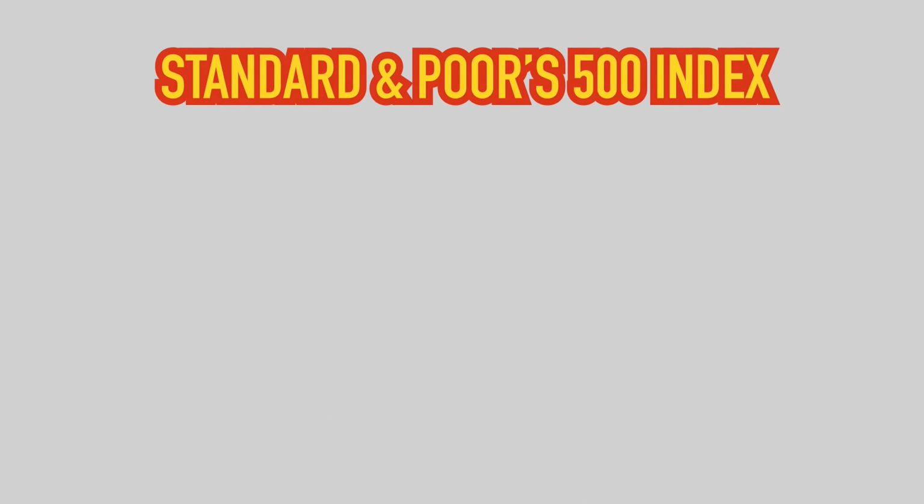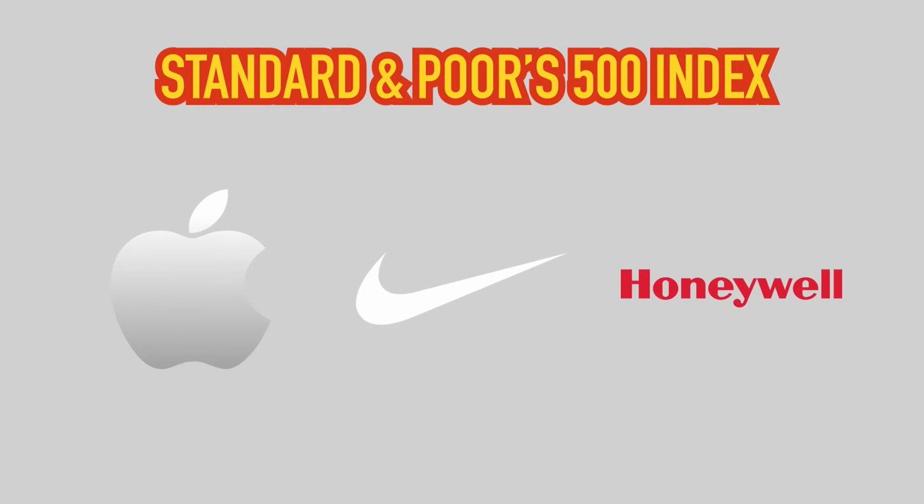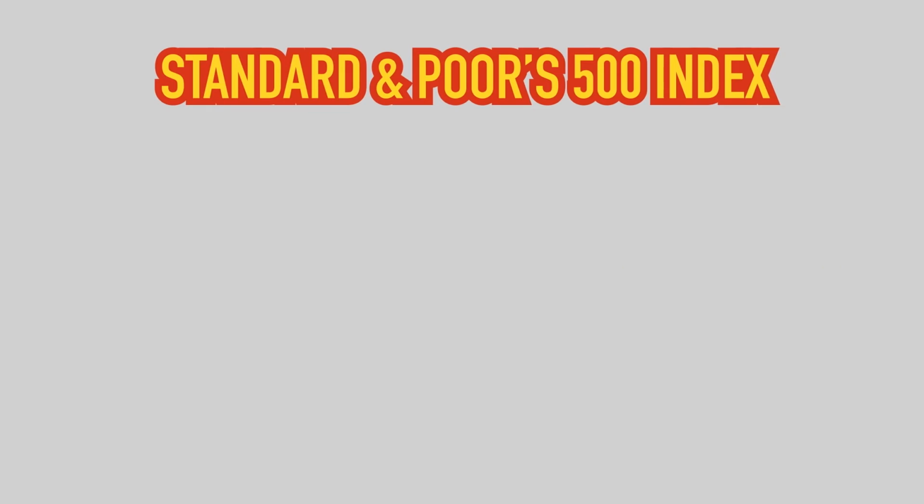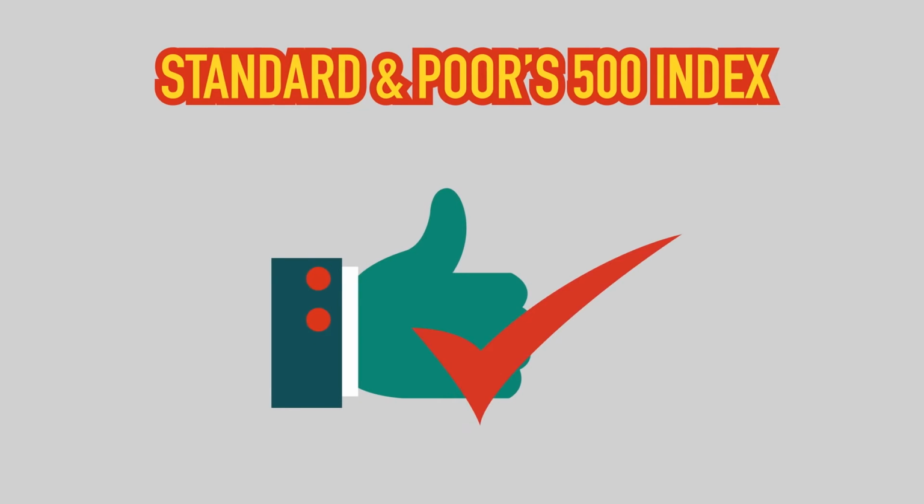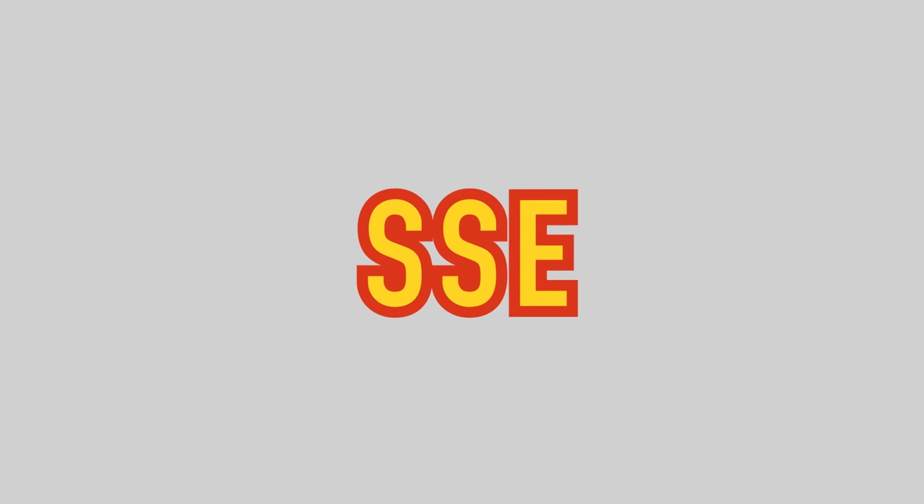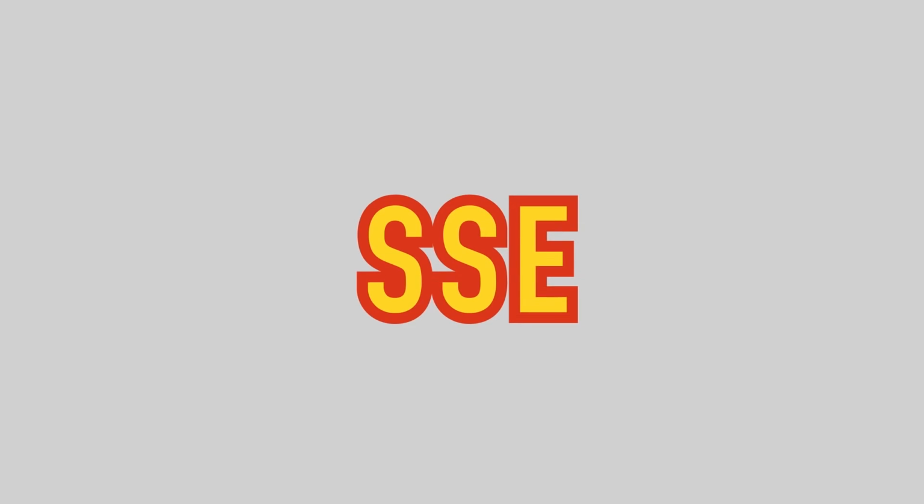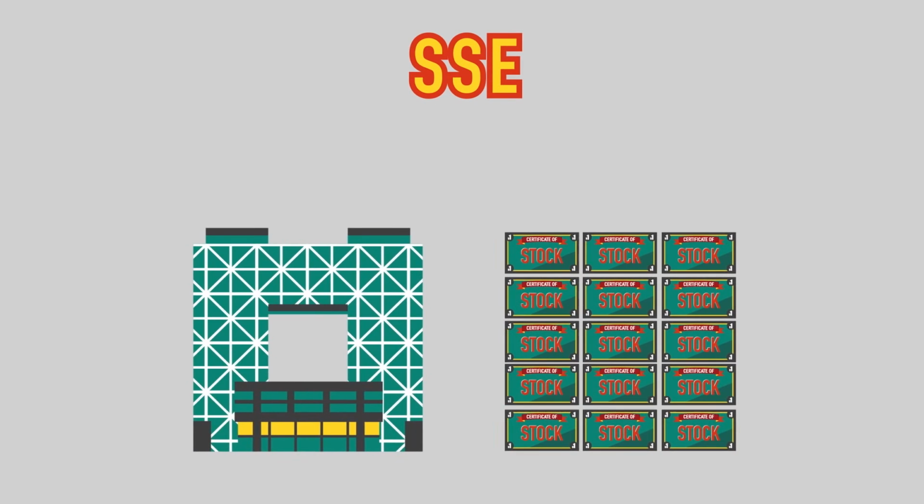It also includes companies from different industries, such as Apple, Nike, and Honeywell, which people are familiar with. That is why the trend of the index is relatively stable and representative of the overall market. Being different from the S&P 500 Index, the Shanghai Composite Index is listed on the Shanghai Stock Exchange. All listed companies are the components of the index.